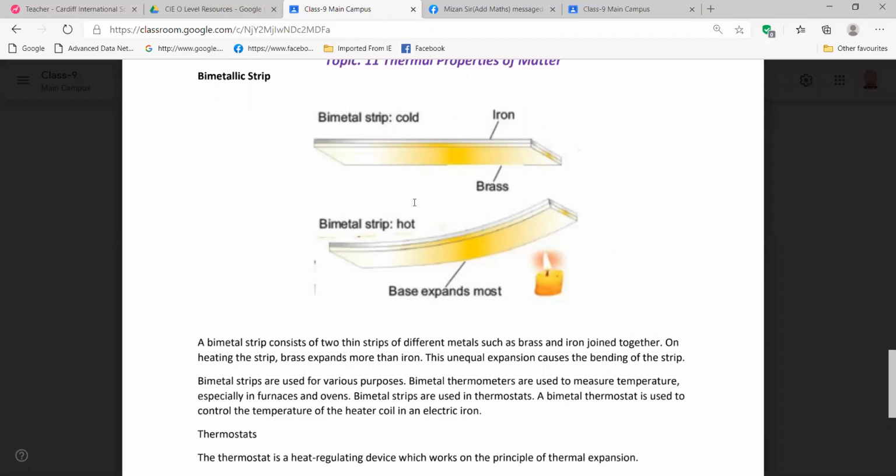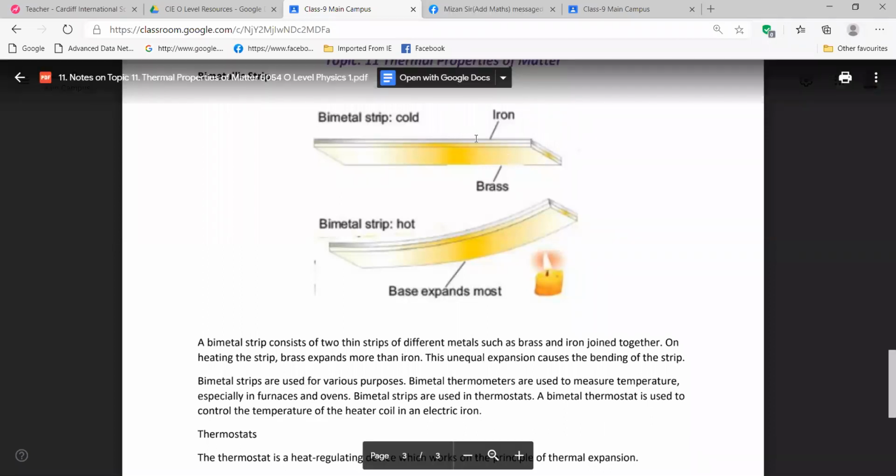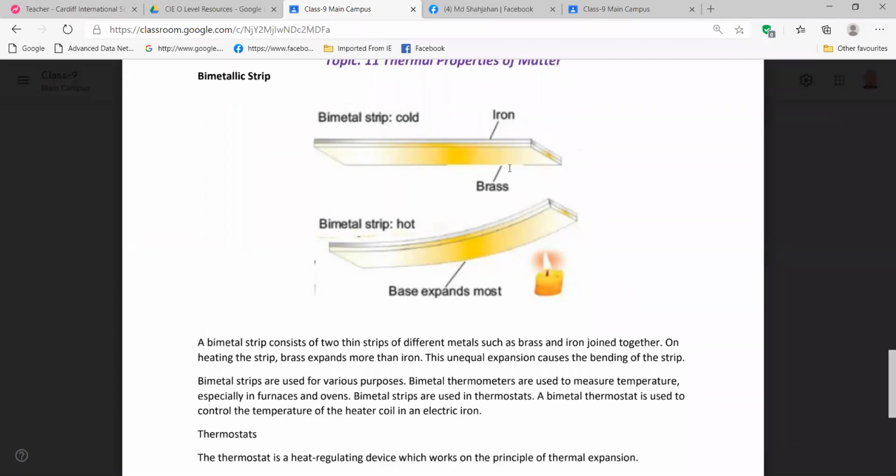Okay, I'm repeating it. Look, brass is expanding more and iron is expanding less. This is the property of these metals, because the molecular bonding is the reason that iron is expanding less and brass is expanding more for the same heat given.